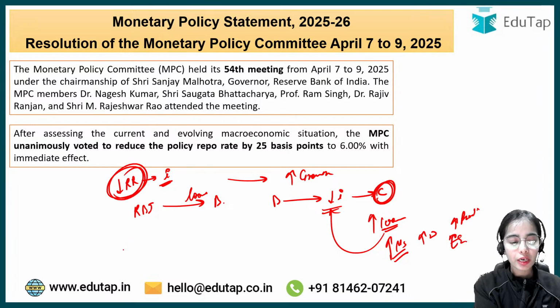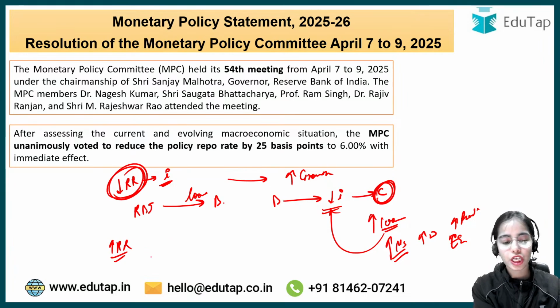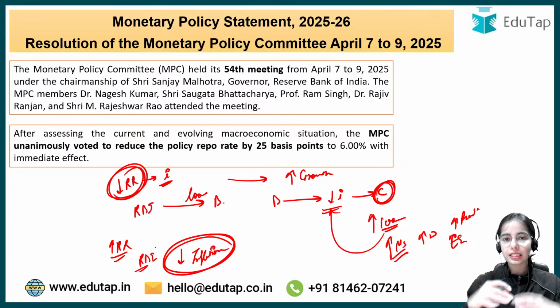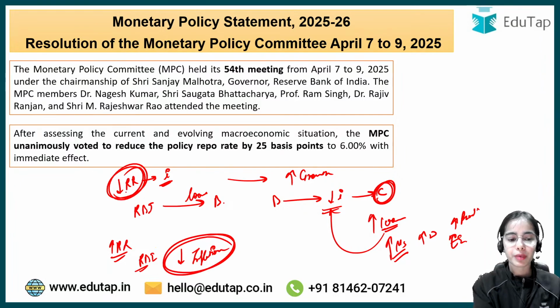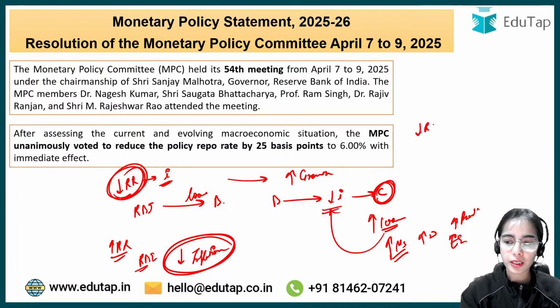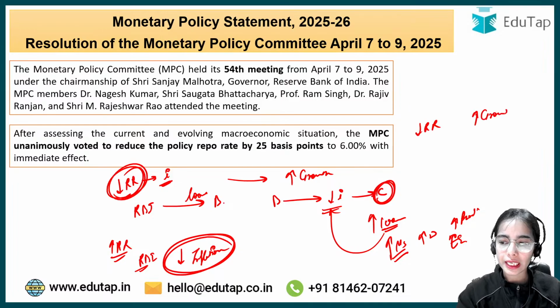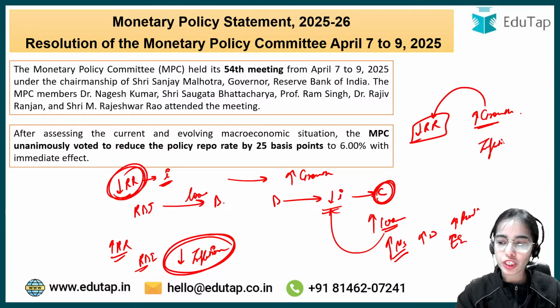Okay, now usually the repo rate is increased. Why is the repo rate increased? So RBI increases the repo rate to decrease the inflation in the country. RBI increases the repo rate to control the inflation, but RBI decreases the repo rate to boost the growth in the country. So if RBI wants to boost the growth, RBI has to reduce the repo rate. If RBI has to control the inflation, RBI has to increase the repo rate.